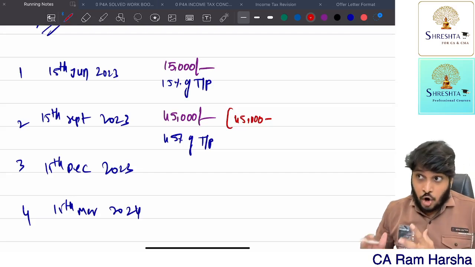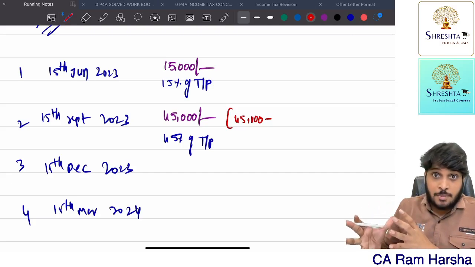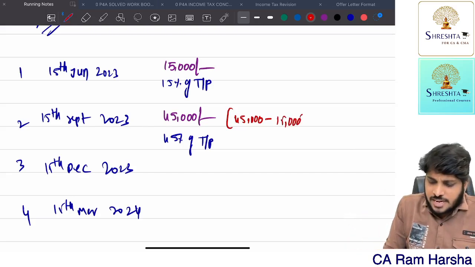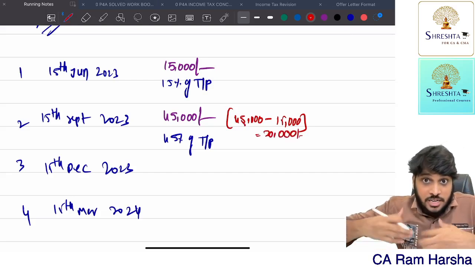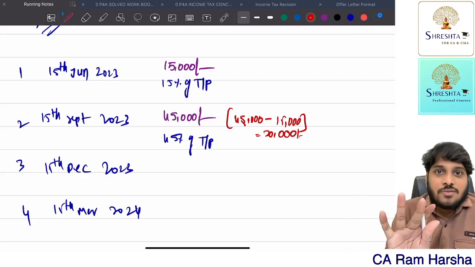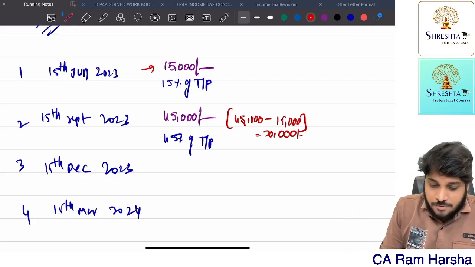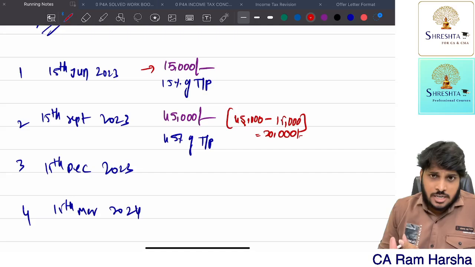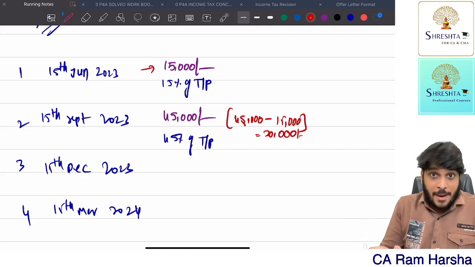By this time 45% of my tax payable amount I should discharge. Out of 45, sir, first installment I paid 15, sir. So in the second installment I pay 30,000 so that 45% comes. In our example, first installment 15,000, second installment 30,000. So totally by the second installment, how much have you paid?